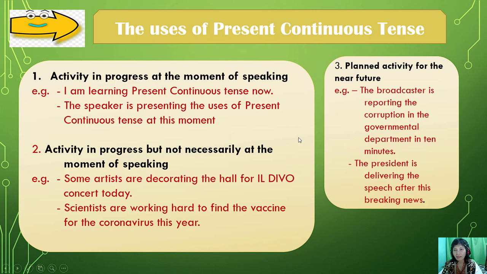Okay, the next, planned activity for the near future. Activity that is planned. Near future means that the interval of the plan and the activity is very short. The broadcaster is reporting the corruption in the governmental department in 10 minutes.